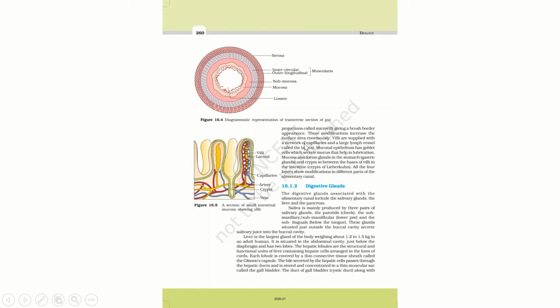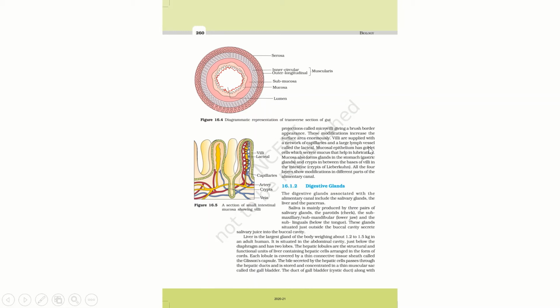The villi are supplied with a network of capillaries. We know that there are lacteals, and lacteals have the ability to absorb fat and soluble vitamins. And villi, we know, are the finger-like projections which increase the surface area for absorption. There is also a network of blood capillaries, and they absorb nutrients here.